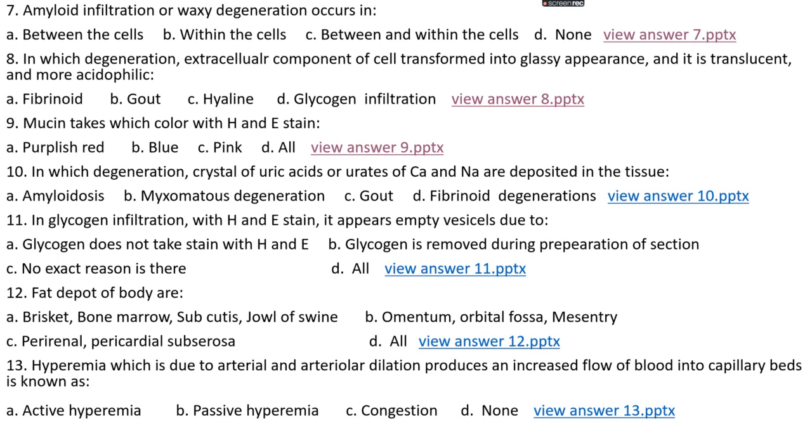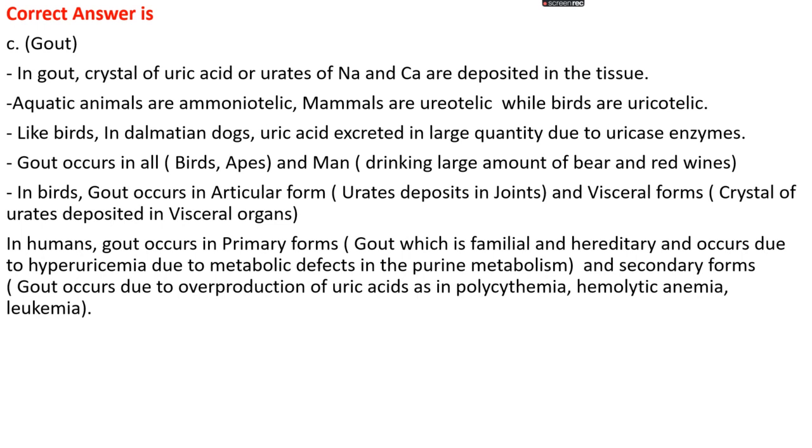Okay, question number 10. In which degeneration are crystals of uric acid or urates of calcium and sodium deposited in the tissue? Option A, amyloidosis. Option B, myxomatous degeneration. Option C, gout. Option D, fibrinoid degeneration. The right answer is option C, that is gout. In gout, crystals of uric acid or urates of sodium and calcium are deposited in the tissue.